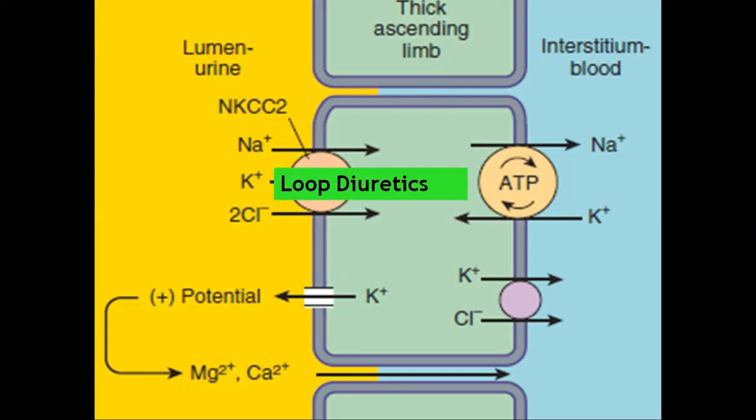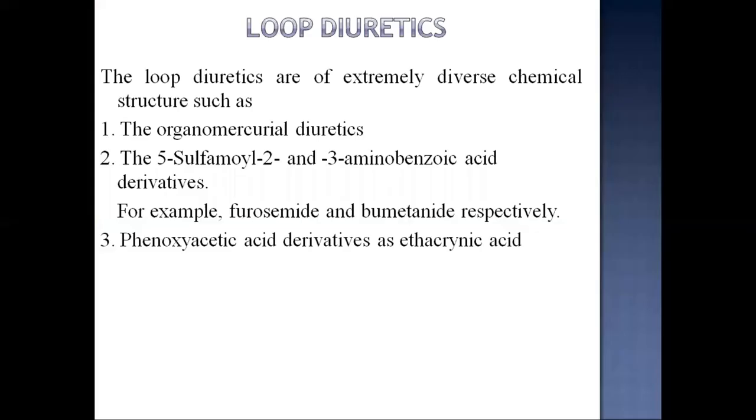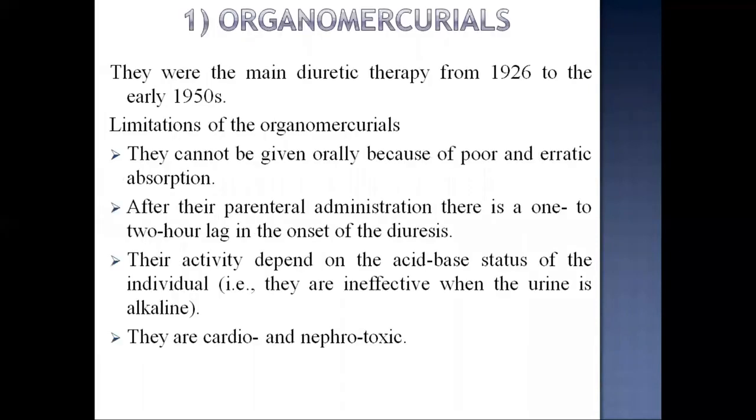for these loop diuretics. The loop diuretics are of extremely diverse chemical structure, such as the organomercurial diuretics. Another class is the 5-sulfamoyl 2 and 3 aminobenzoic acid derivatives, for example, furosemide and bumetanide respectively. The third class is phenoxyacetic acid derivatives, an example is ethacrynic acid.